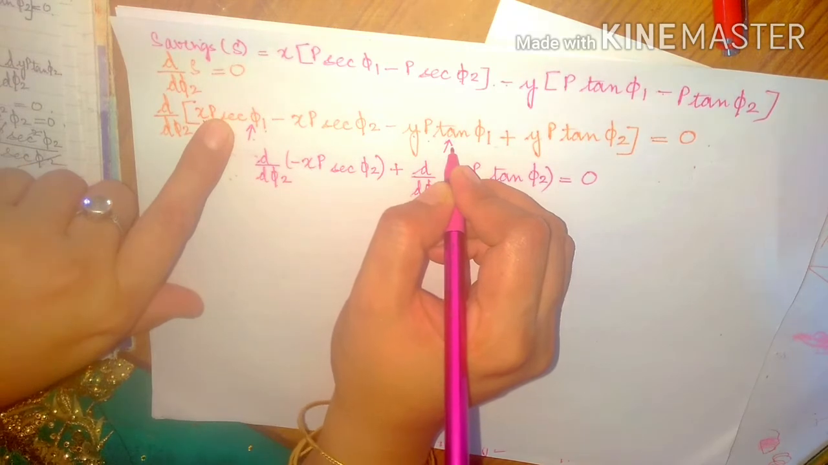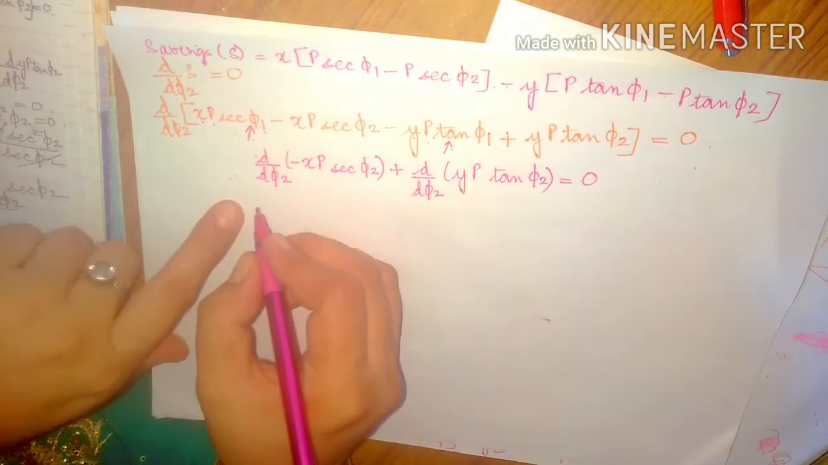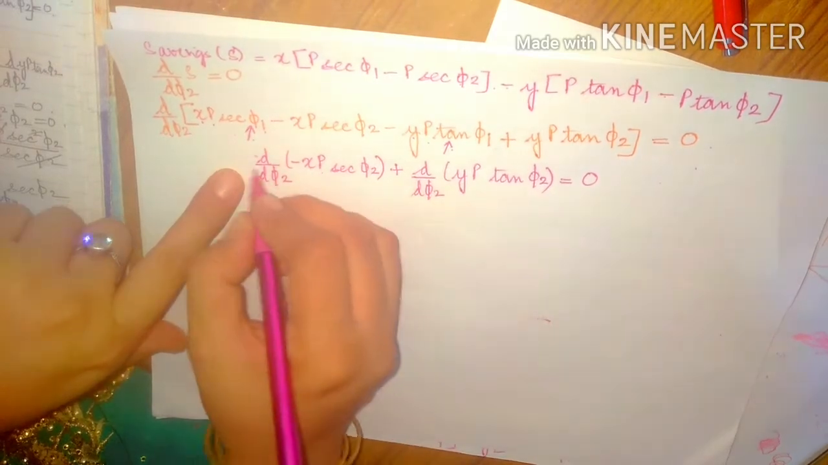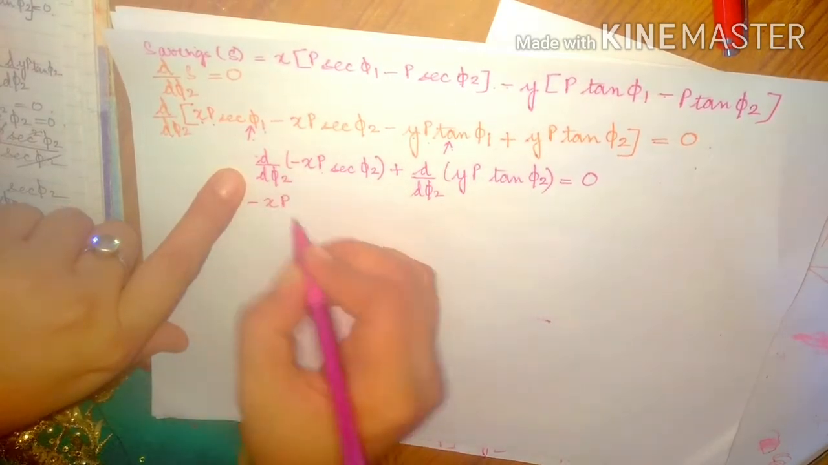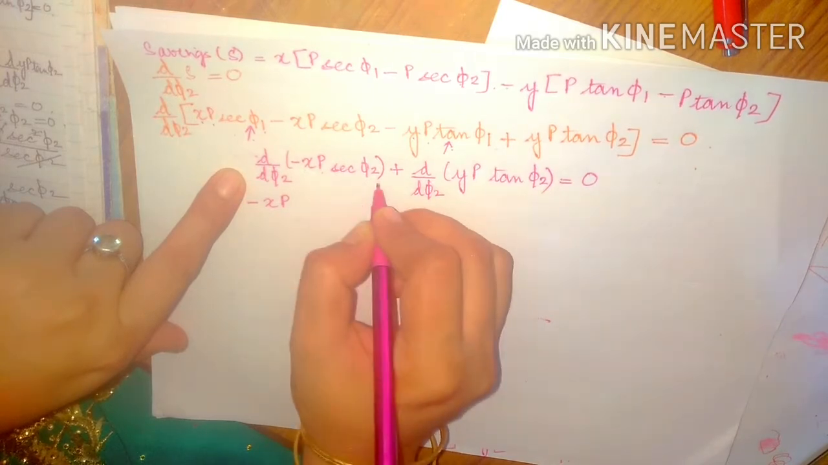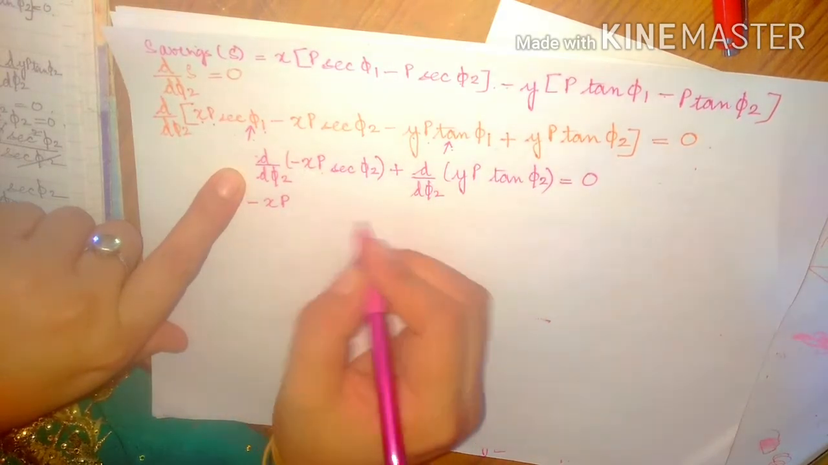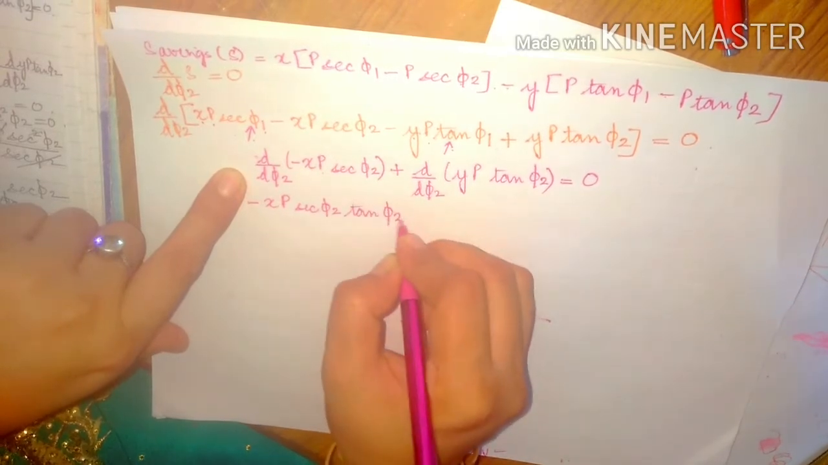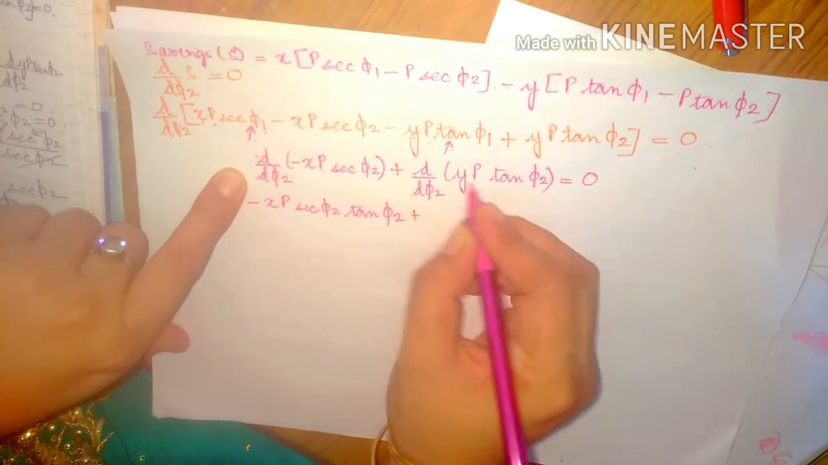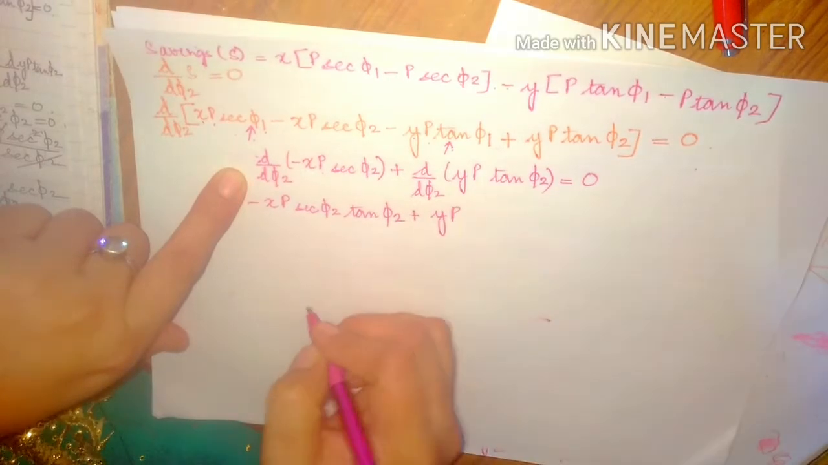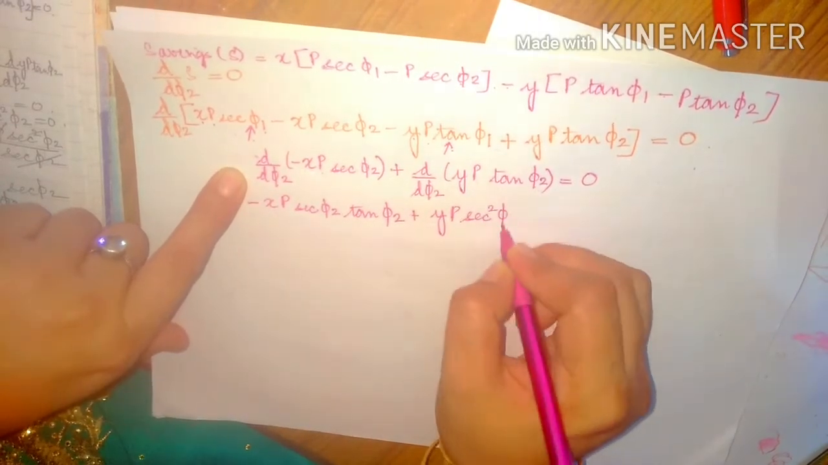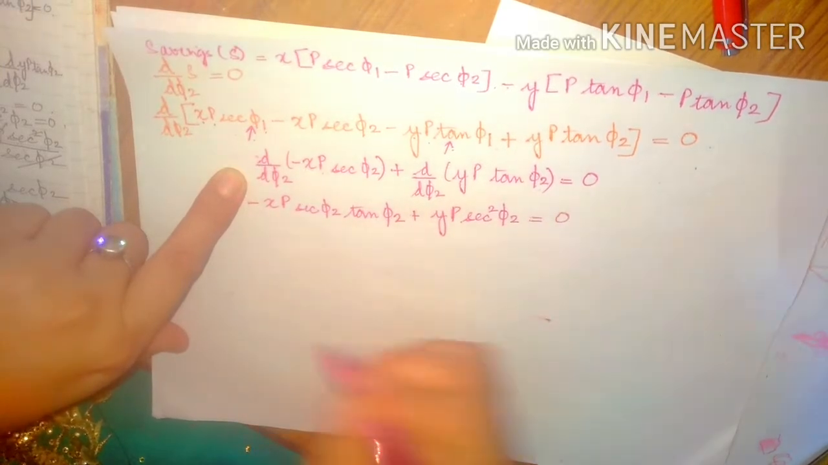Yes, the differentiation. Now x and p are treated as constants, so they come out, and the minus sign also comes out: minus xp. Differentiation of sec theta is sec theta tan theta, so you write sec phi 2 multiplied by tan phi 2. Now this is a plus sign. Again, yp is considered a constant. Differentiation of tan phi 2 is sec square phi 2, and equals 0 as it is.